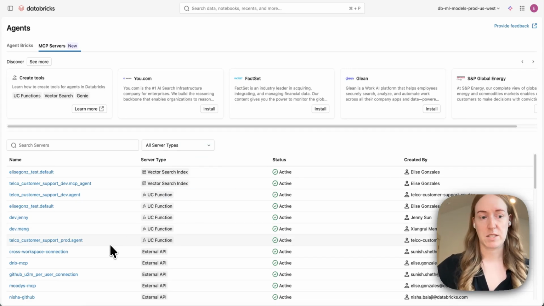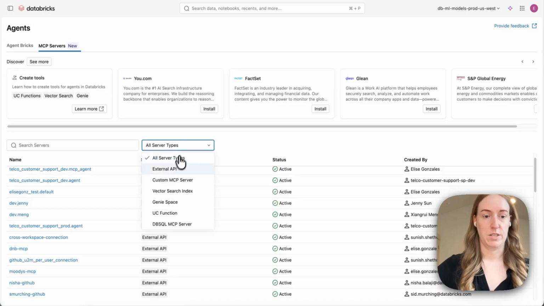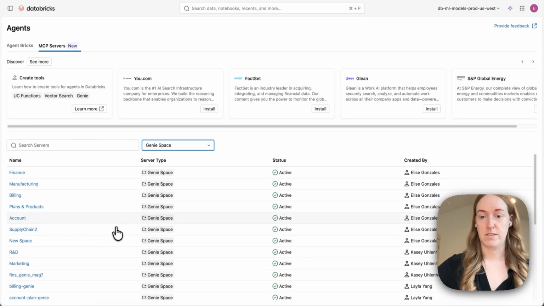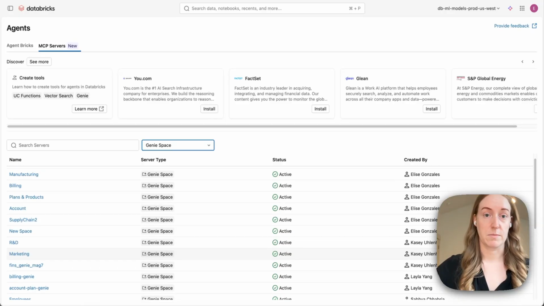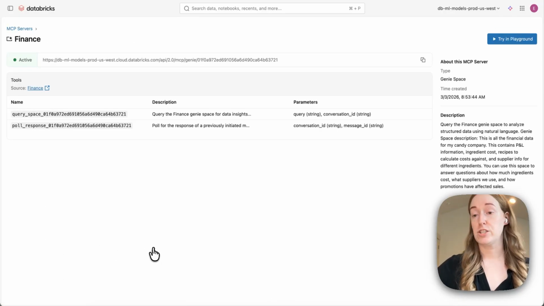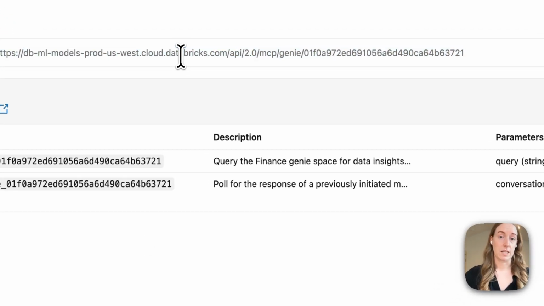And so if I did want to test one of these, so let's say I wanted to look at all of my Genie spaces, I can see that there are a number of these created both by me and by others in my organization. If I were to click on one of these, I can actually see the tools that are offered to me. So you can see, again, we're proxying that connection for you.